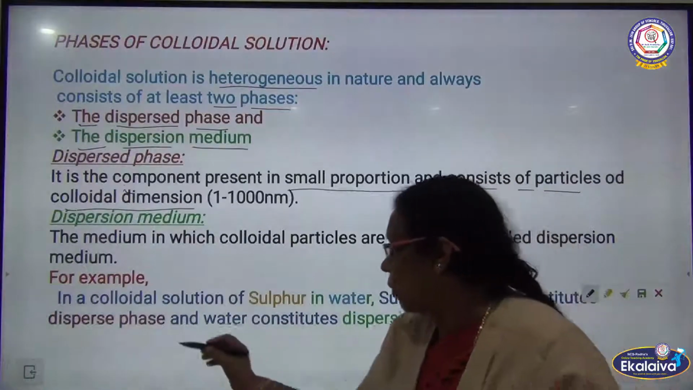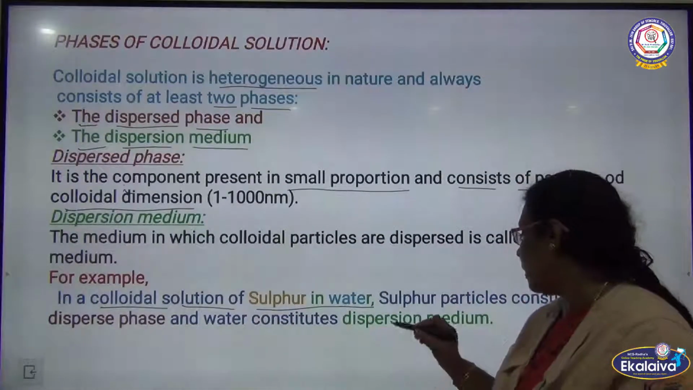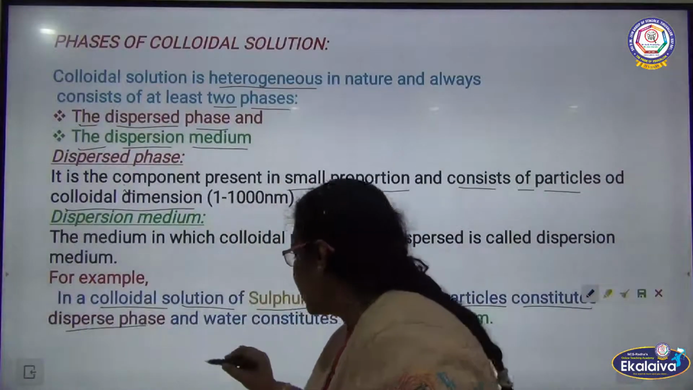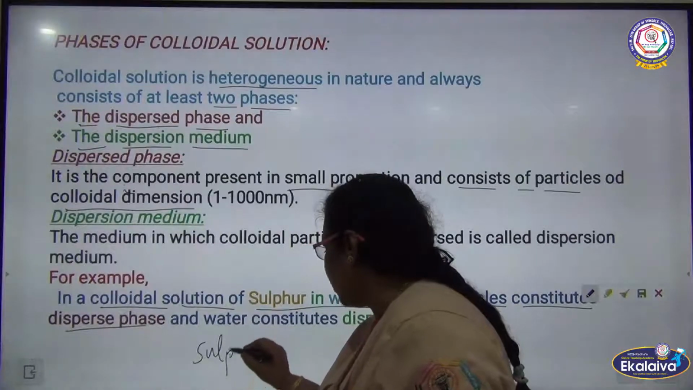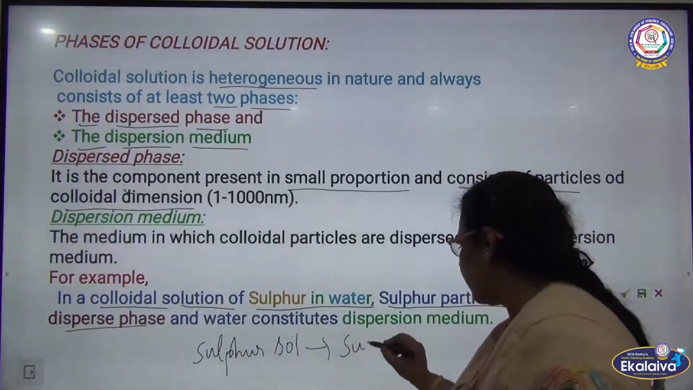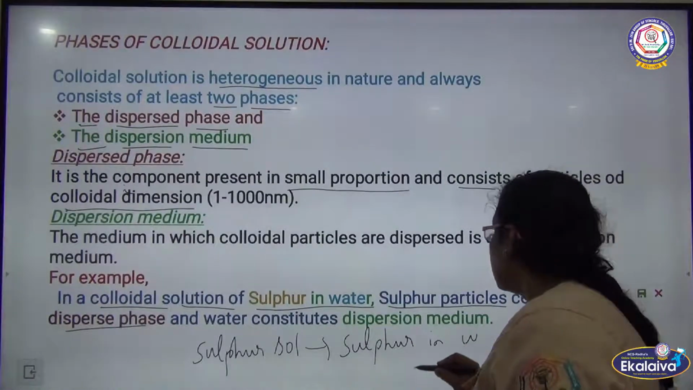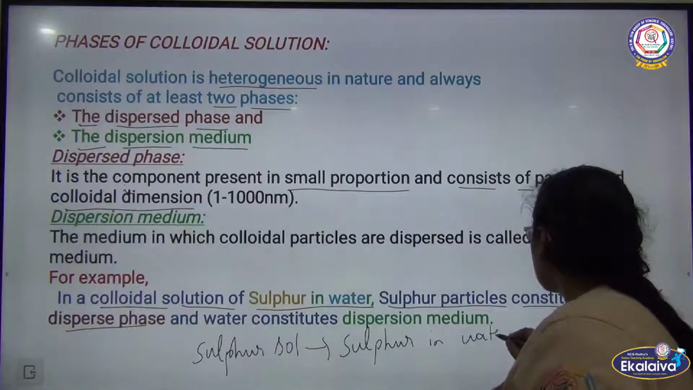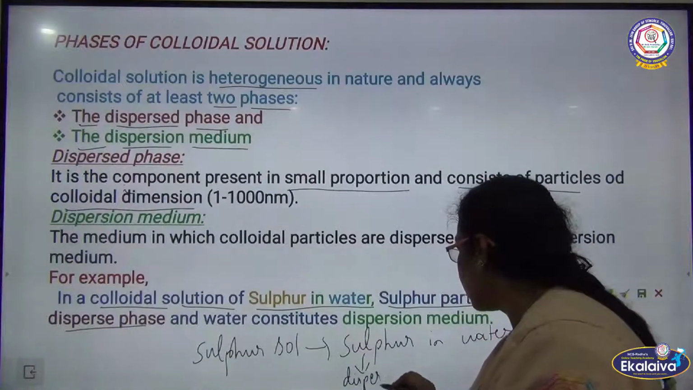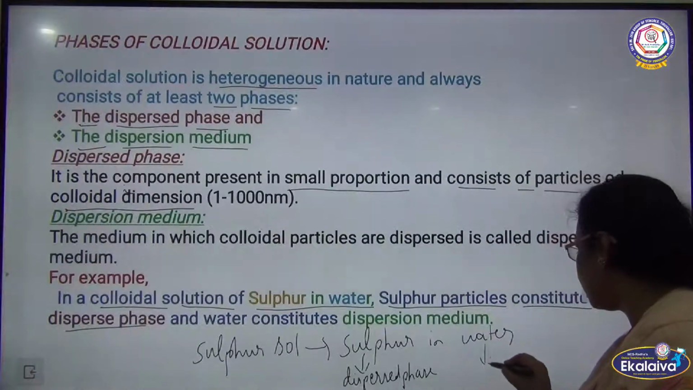For example, in a colloidal solution of sulfur in water, sulfur particles constitute the dispersed phase. So sulfur in water is sulfur sol. What is sulfur sol actually? Sulfur in water. Sulfur is the dispersed phase. What is the water here? Dispersion medium.